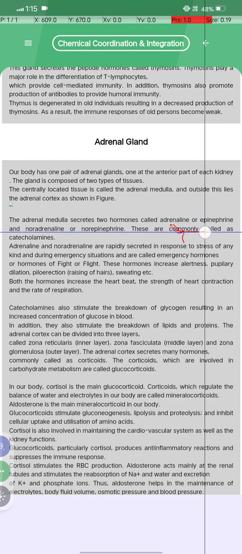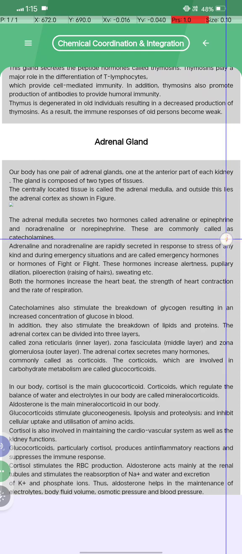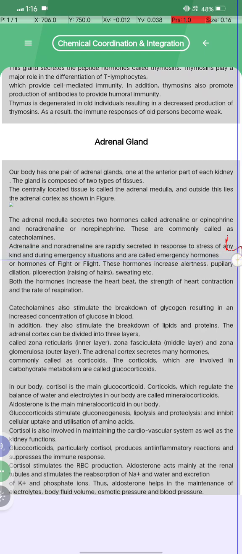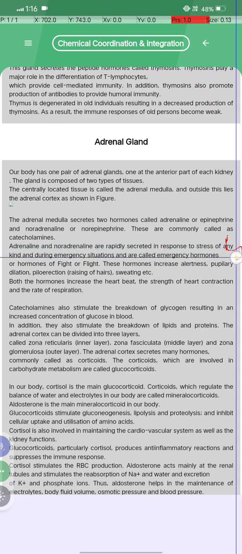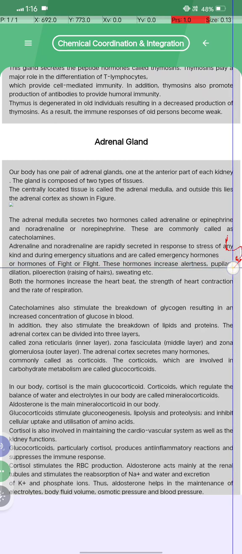Noradrenaline and norepinephrine are commonly called catecholamines. Adrenaline and noradrenaline are rapidly secreted in response to stress of any kind, and during an emergency situation they are called emergency hormones or hormones of fight or flight.